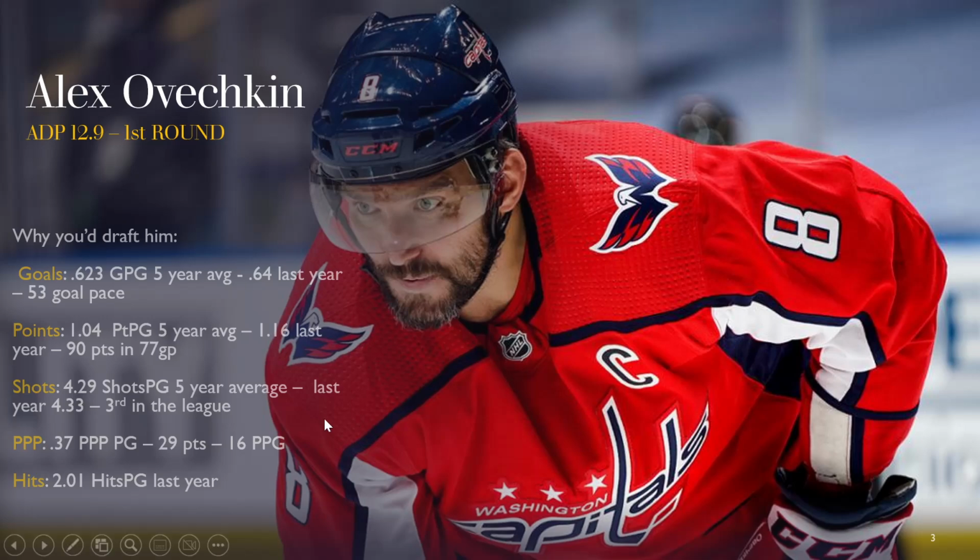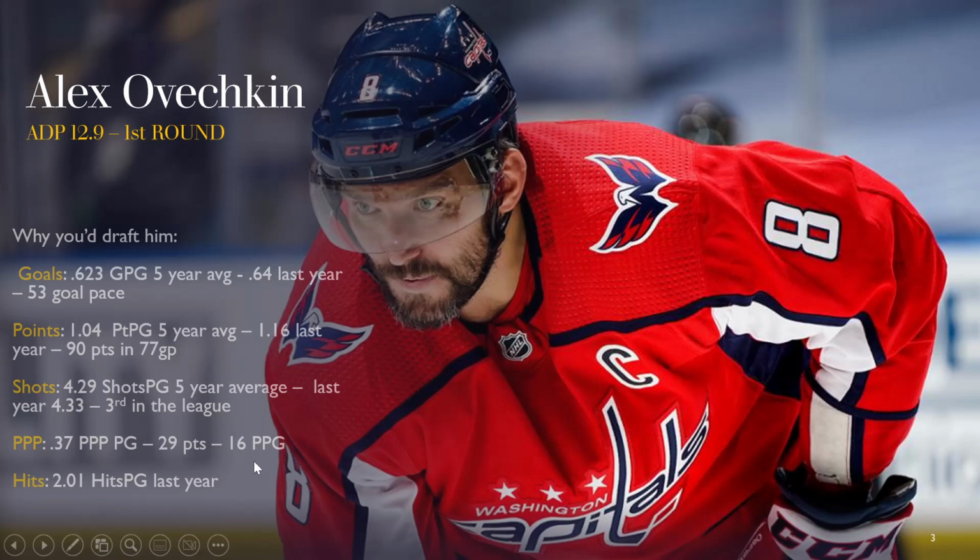Now, obviously, Ovechkin shoots the puck a ton, and that's something you'd come to expect. He was 3rd in the league, edging out David Pastrnak, and he almost never dips below 4 shots per game. And then on top of that, his power play numbers were really good as well, which you would also expect. That's 16 power play goals, tied for 3rd in the league.